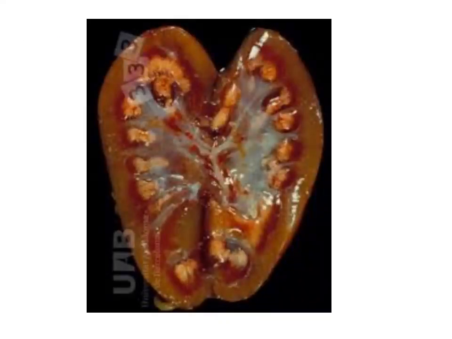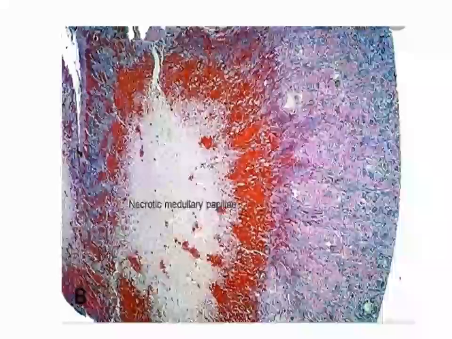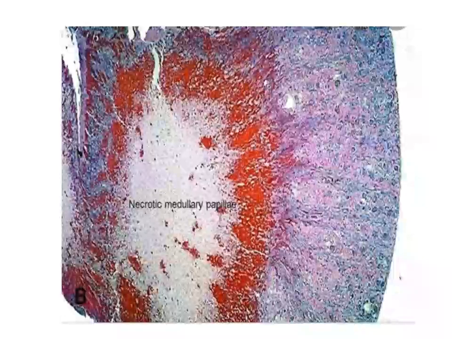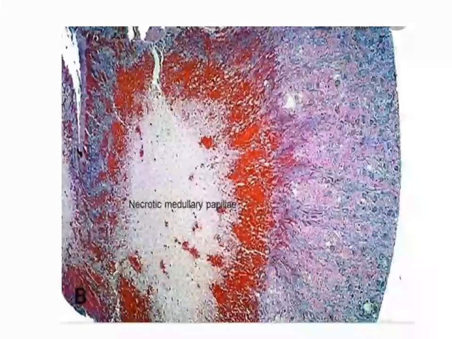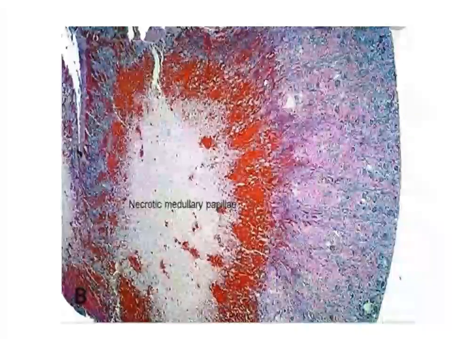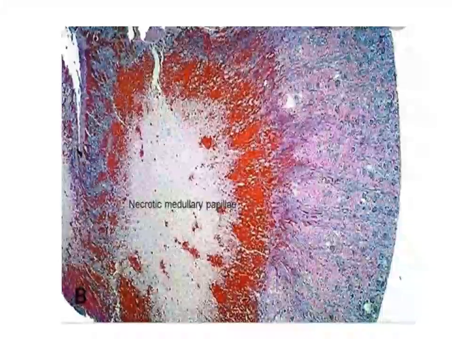This is the gross image of acute papillary necrosis. Here we can see the tips of the renal pyramids showing areas of necrosis which are grey-yellow in color. This is the microscopic image. Here we can see the renal parenchyma which is preserved at the periphery, and in the center we can see the area showing necrotic medullary papillae. This is a feature of acute papillary necrosis.